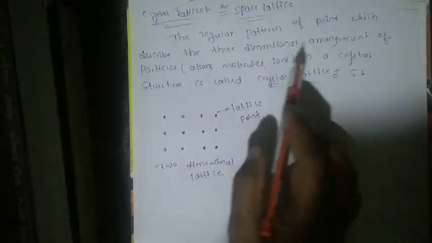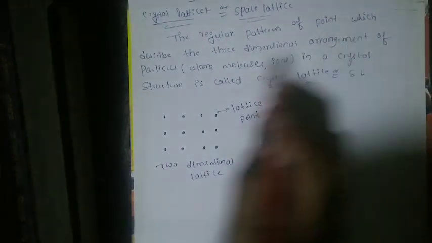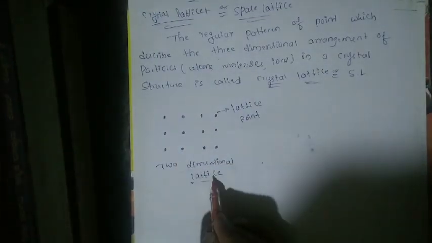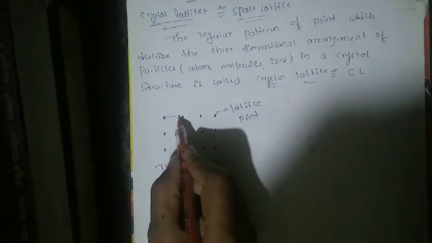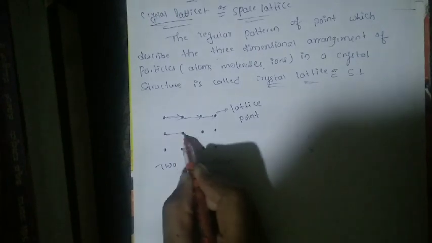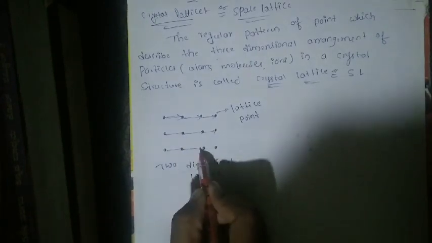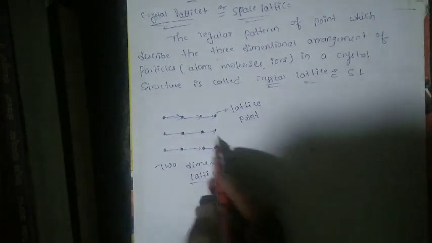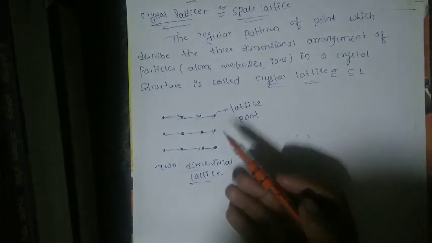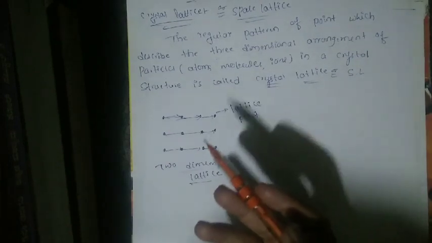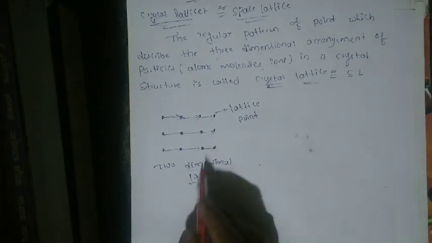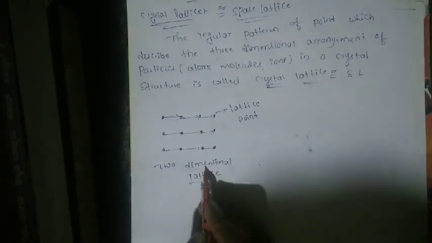In this, the regular pattern of points describes three-dimensional arrangement, but here you have taken a two-dimensional lattice. What does the regular pattern mean? The distance between the lattice points is equal. This is called the space lattice. The regular pattern of points describing the two or three-dimensional arrangement of particles in a crystal structure is called the space lattice.